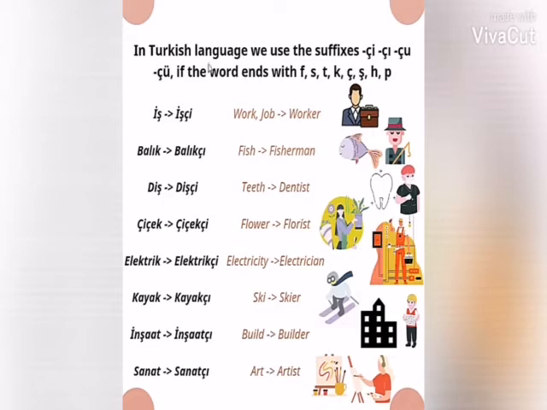In Turkish language, we use the suffixes chi, cha, chu, chu if the word ends with one of the letters in this. It can be either se, ke, che, she, se.